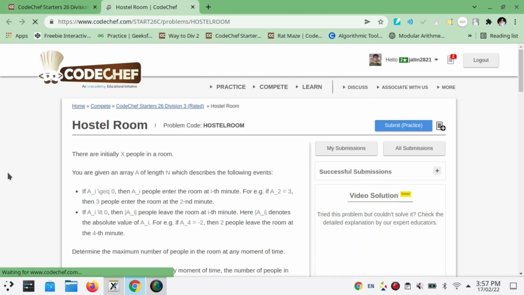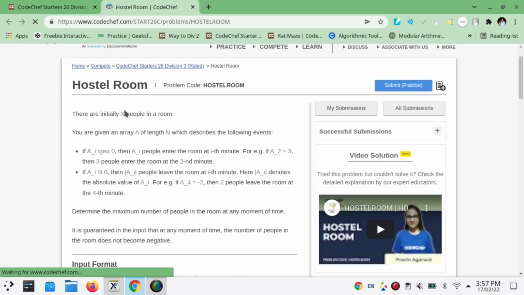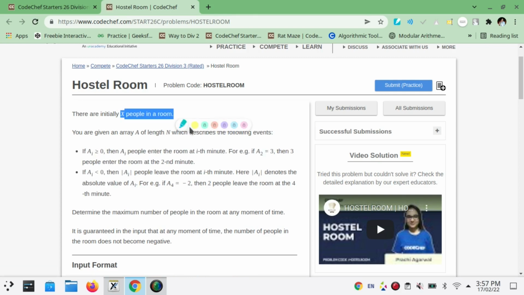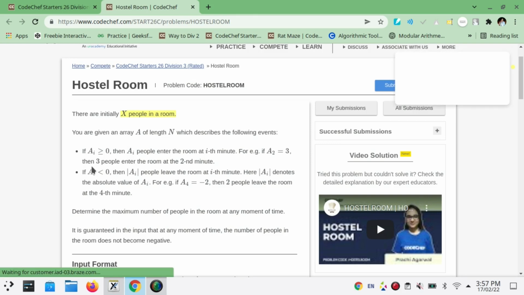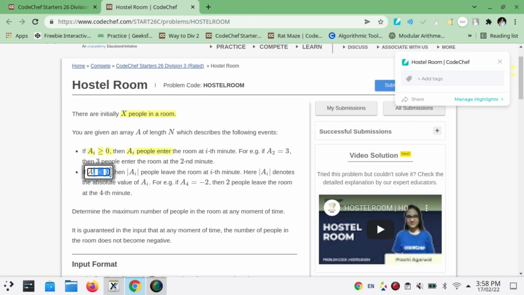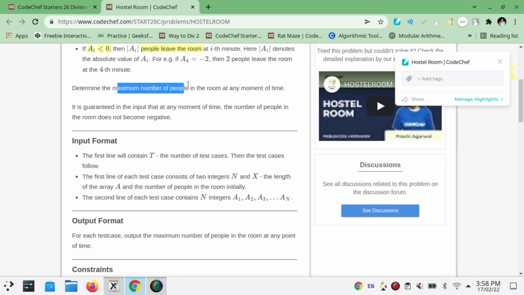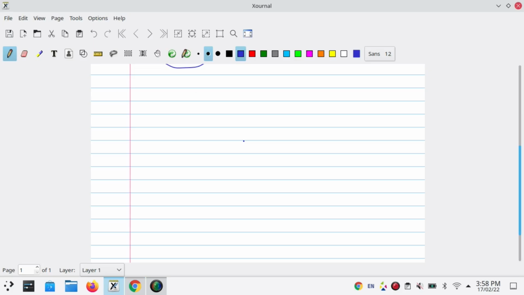It says that there are initially x people in the room. We have an array A of length n that describes the following events. If A_i is positive, then people enter the room. If A_i is negative, people leave the room. Determine the maximum number of people in the room at any moment of time.